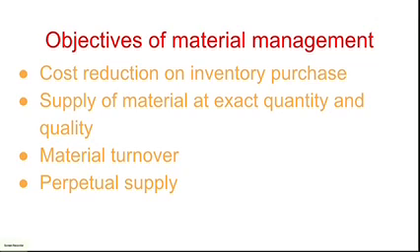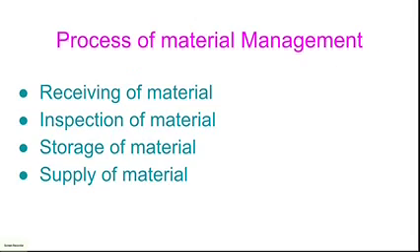That's called perpetual supply. In certain periods the material may not be available in the market, because certain materials are seasonal. So the material management task is to make it available in the store department to supply in those periods. These are a few objectives.